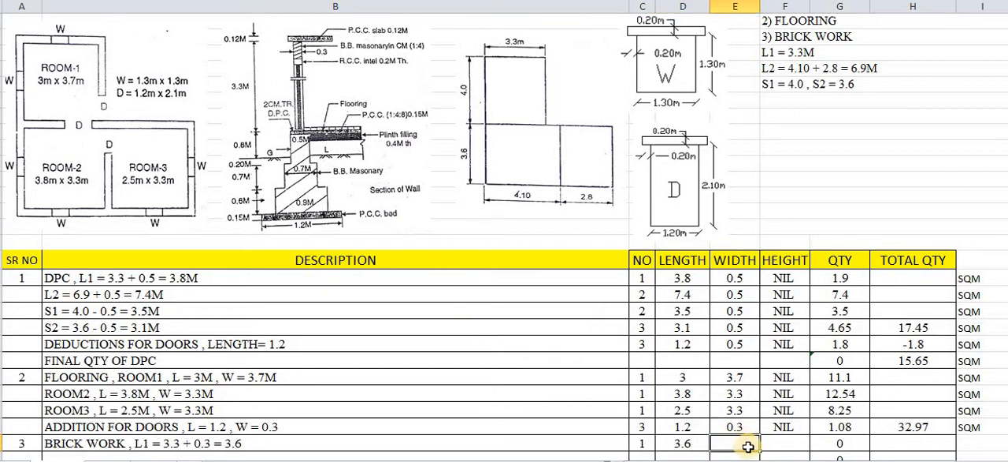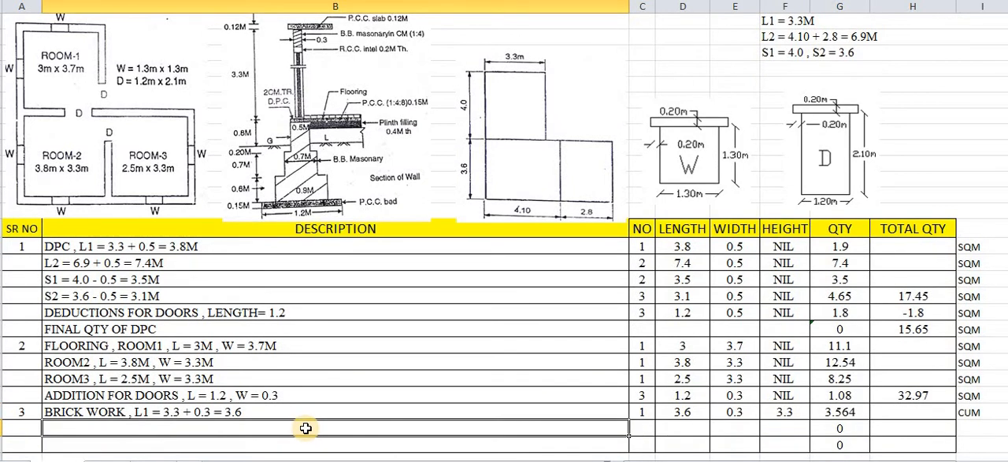And what about the width of brickwork? It is 0.3. The height of brickwork is 3.3. So this quantity will be the multiplication of these.